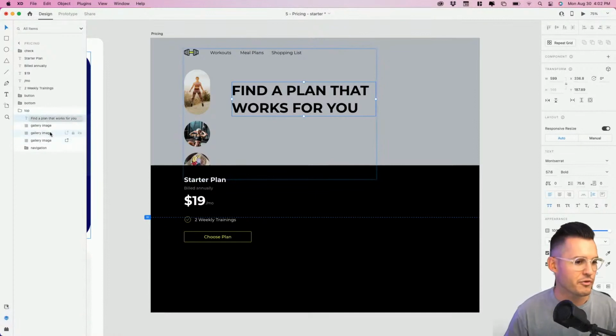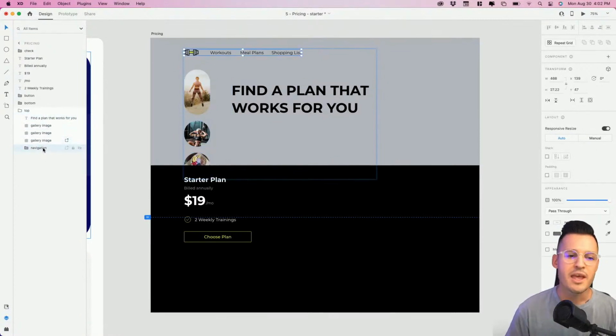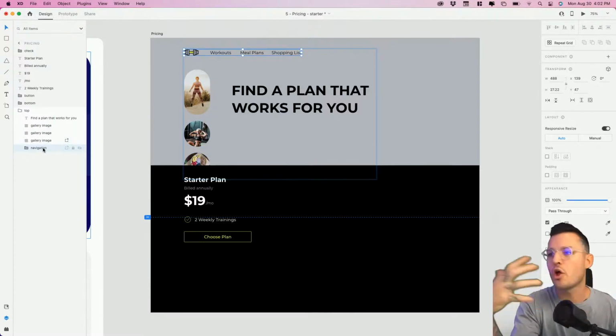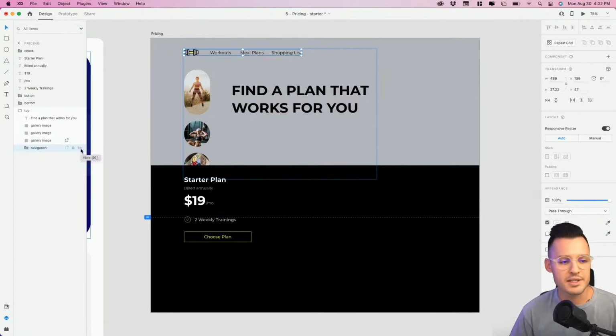Let's just move myself over to the other side there. But we also have these gallery images and we have our navigation. So what I'm thinking is I want to have this awesome kind of collage of fitness images, and then we're going to do a little bit of work on maybe a little glassmorphism, doing a little object blur or background blur kind of thing. So let's have a little fun with that first, shall we?